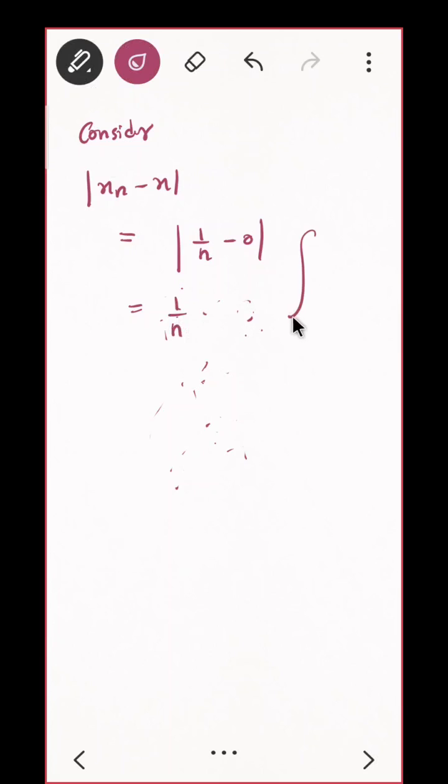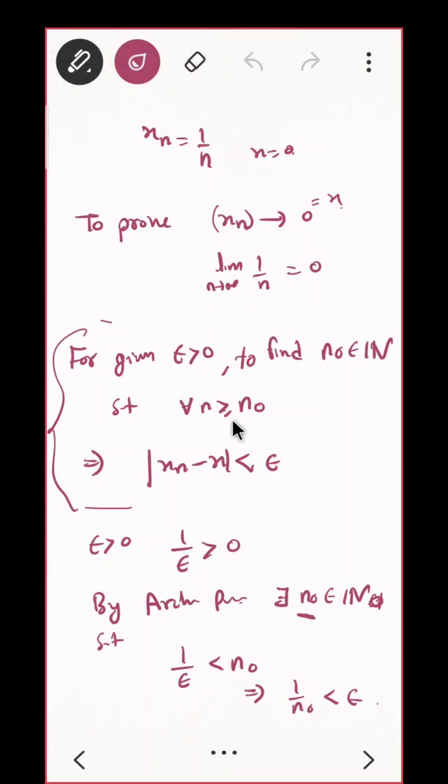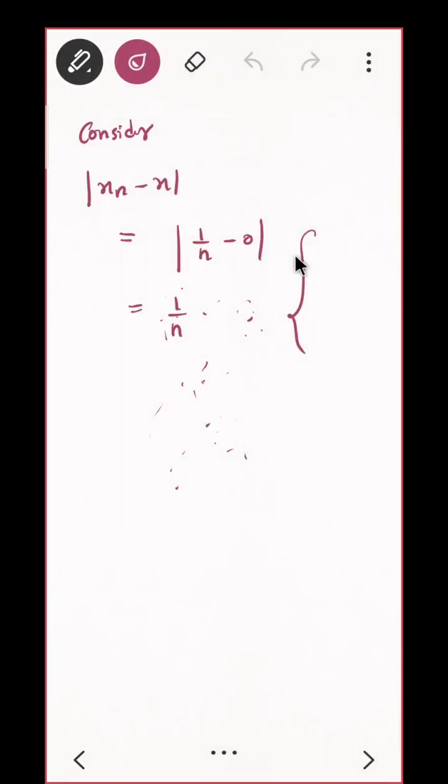Do we have some relation between n and n naught? You have n is greater than or equal to n naught. So what about 1 by n and 1 by n naught? 1 by n will be less than or equal to 1 by n naught. Do you agree?